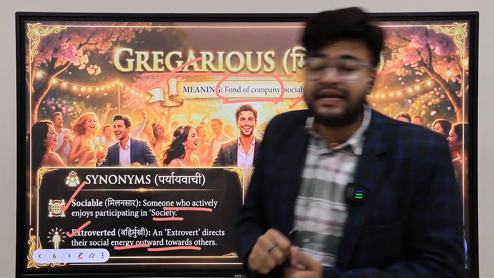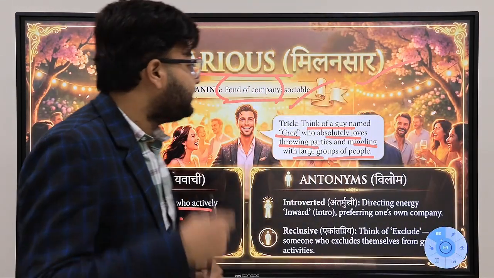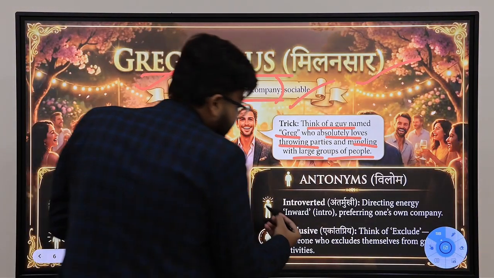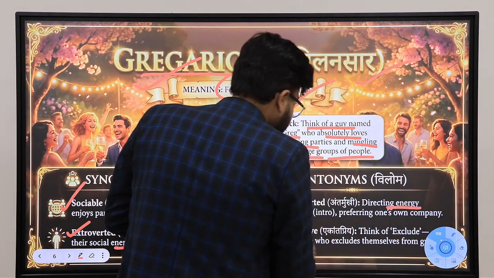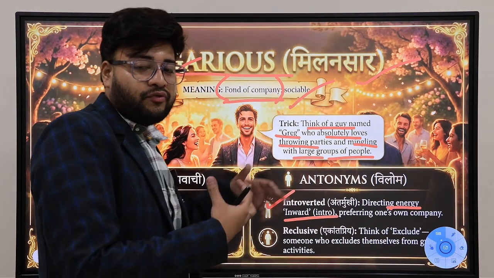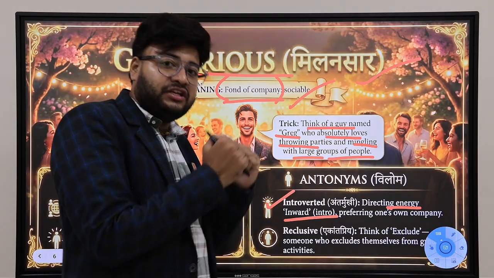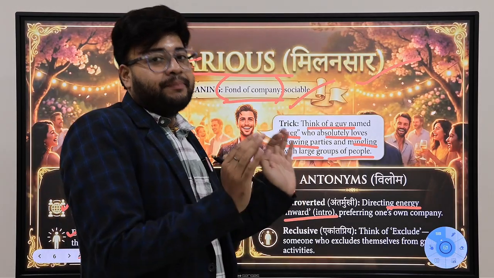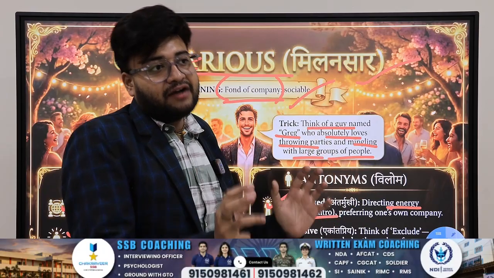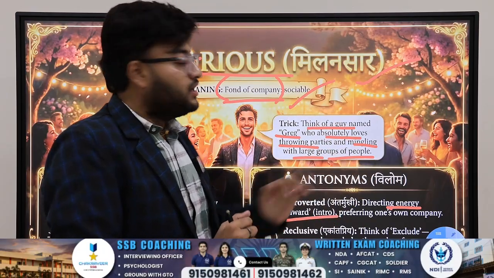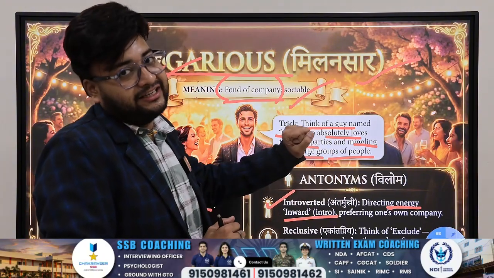And he's a very gregarious kind of person. Now, what will be the antonyms? Yes, introvert. Introvert means directing energy inward. Whatever energy you have, you keep it with yourself only. You are not that kind of party animal. You do not love to hang out with different kinds of people. You do not love to meet different kinds of people. So that means you are an introvert kind of personality.